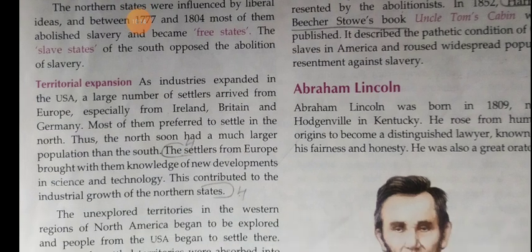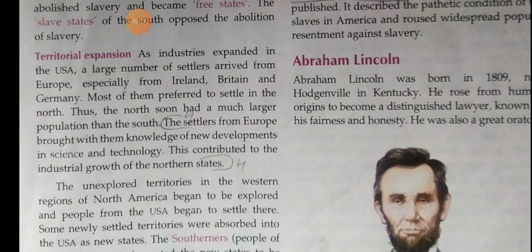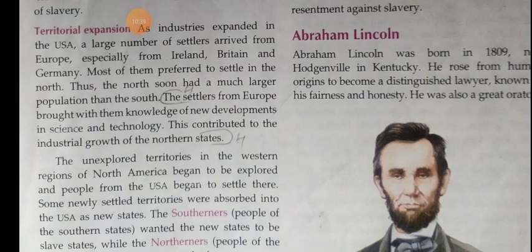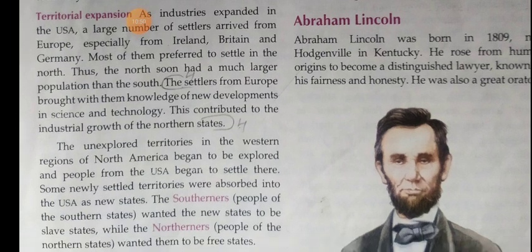Territorial expansion. As industries expanded in the USA, a large number of settlers arrived from Europe, especially from Ireland, Britain and Germany. Many factories and industries were opened. As a result, many people came from outside and settled. Most of them preferred to settle in the north because it was the developed area, and the north soon had a much larger population than the south.